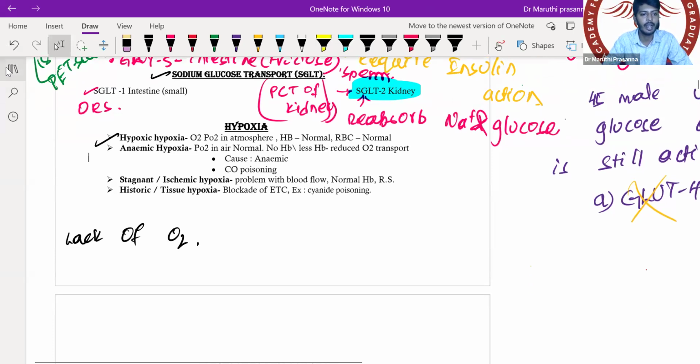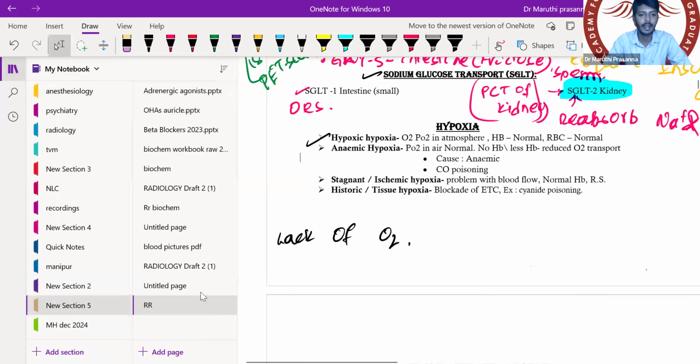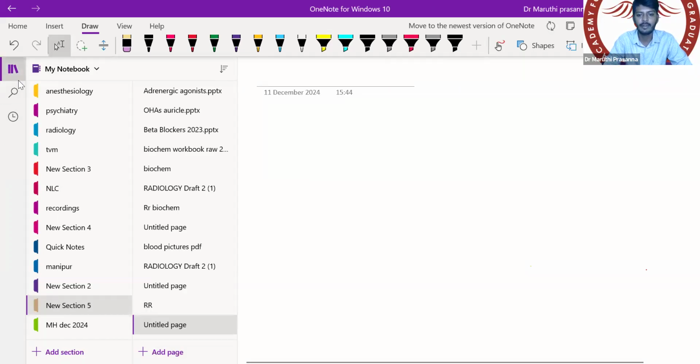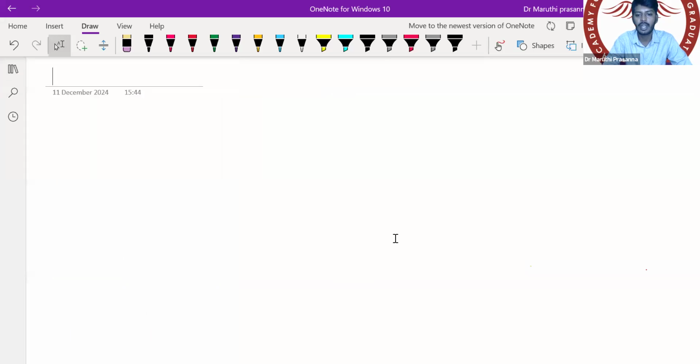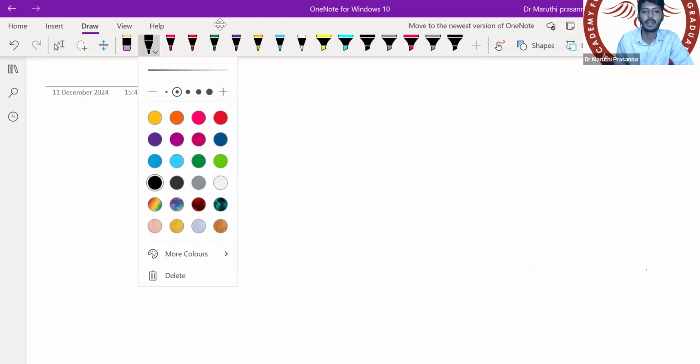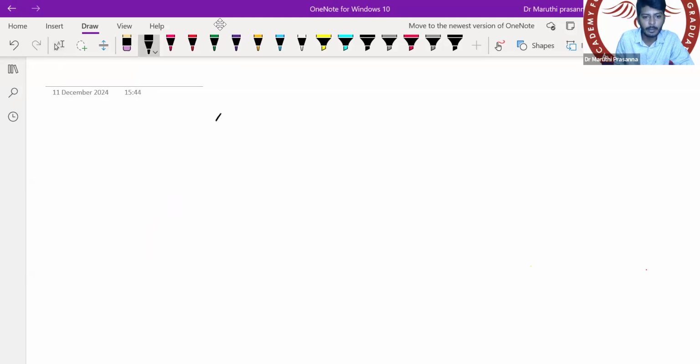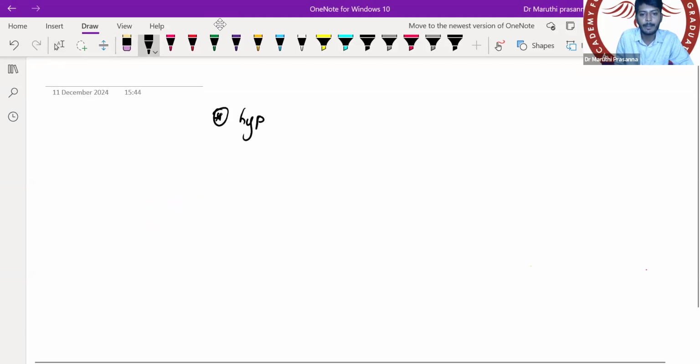Let me go a little bit deeper into the chapter of hypoxia. One second, let me take a new page. Let me quickly explain the hypoxia chapter for everyone, because this is very important and frequently asked. I don't want any of my students to lose it out. If you have missed it or forgotten, now is a very good chance for you to learn hypoxia. Just quickly listen to me. First one is called hypoxic hypoxia.